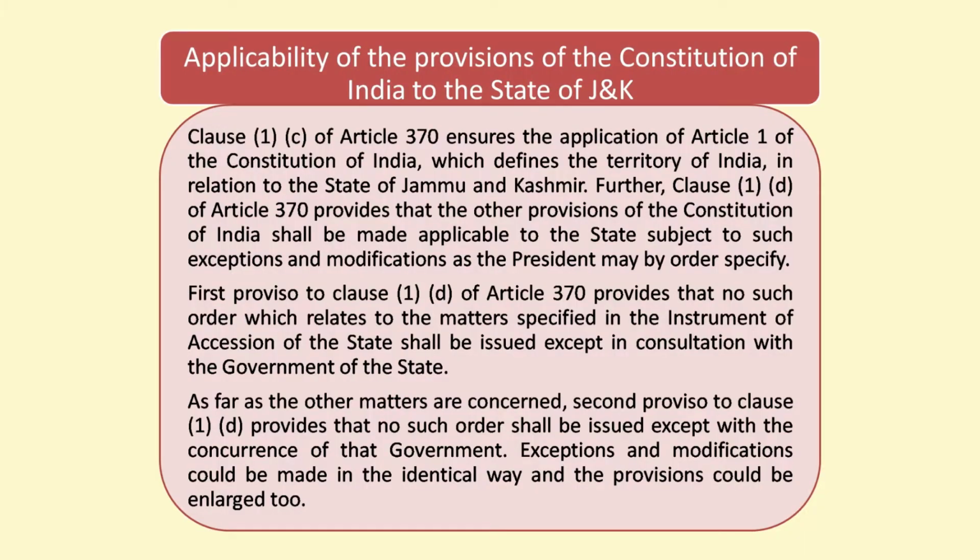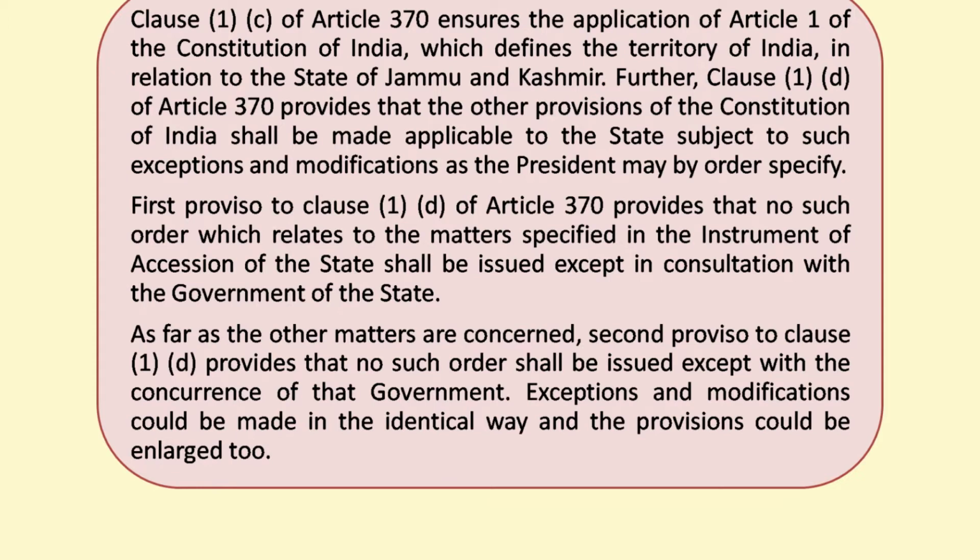Article 370, Clause 1, Subclause D talks about the applicability of other constitutional provisions to the state of Jammu and Kashmir. It clearly says that such other provisions of the Constitution of India can be made applicable to the state of Jammu and Kashmir subject to such modifications or exceptions as the President may by order specify.